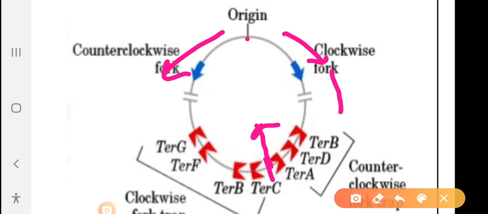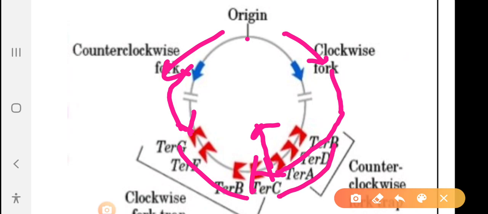This fork crosses these three terminus points but stops at one of these four places, and the anti-clockwise replication fork crosses these three terminus points but can be stopped at any one place, that is terminus C, terminus A, terminus D, and terminus B. So these two replication forks stop at their respective terminus points, and they can release to make two daughter copies.